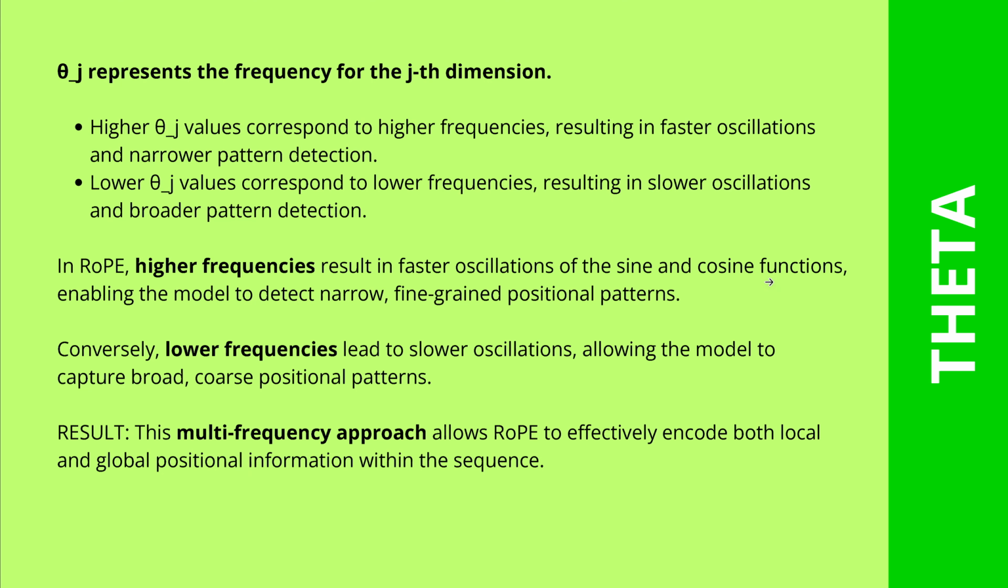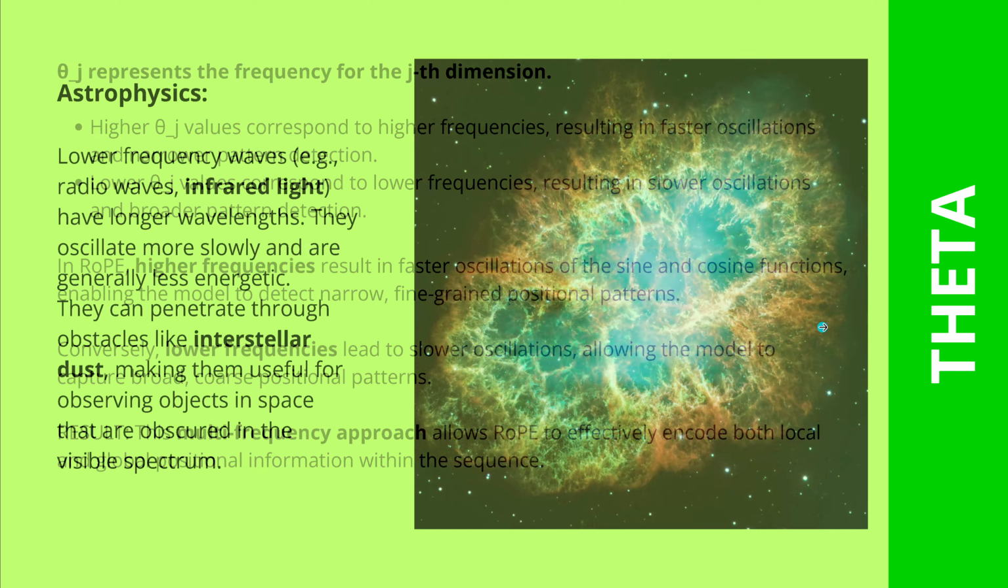So what we can say now is that theta j represents the frequency that is very specific for the jth dimension. And every dimension has a different frequency. So higher j values correspond to higher frequency, resulting in faster oscillations and narrower pattern detection. And the opposite. In RoPE, the higher frequency results in a faster oscillation of the sine and cosine functions, enabling the model to detect narrow, fine-grained positional patterns, and the opposite. So you see, this multi-frequency approach is so beautiful.